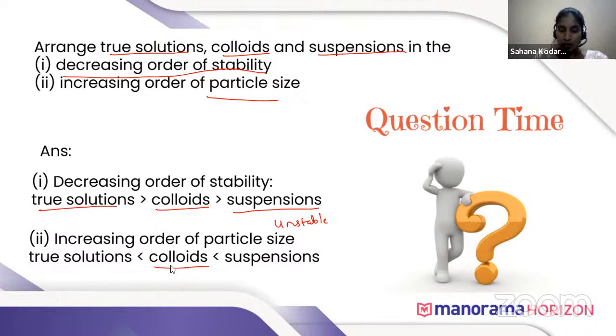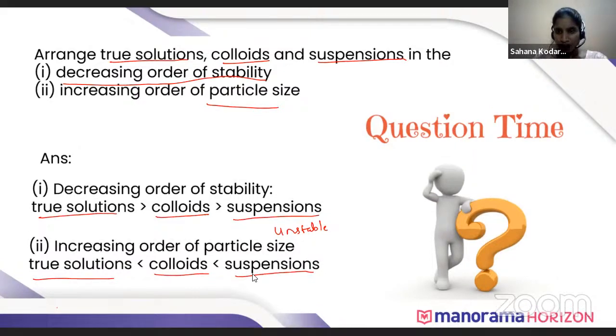The size of particles of colloid is small compared to suspension. So the increasing order of particle size is true solution, colloid and suspension. Ma'am, I am Niranjana. Sorry, Niranjana. Okay.